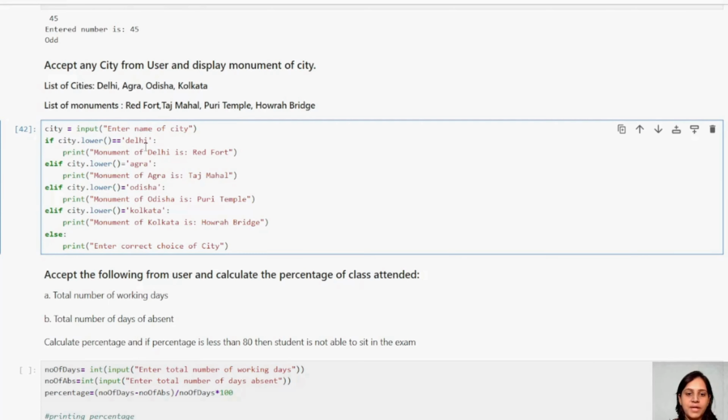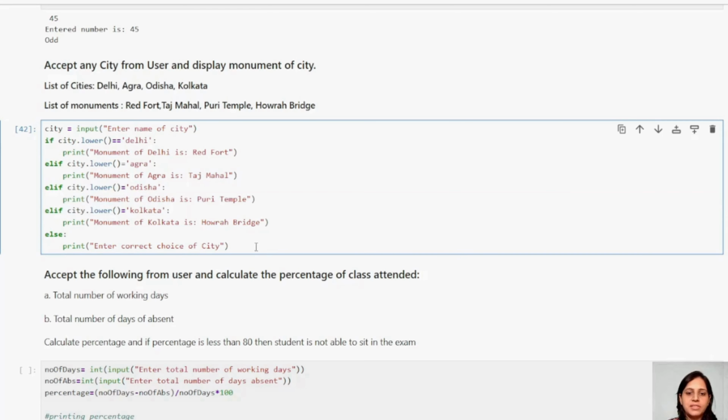Then we compare. Whatever city I enter, with capital and small letters, it is going to convert every character to lowercase. Then it is going to print Monument of Delhi is Red Fort. Else if city dot lower equals agra, print Monument of Agra is Taj Mahal. Like that we have the other comparisons.